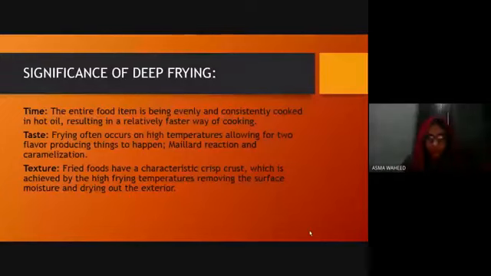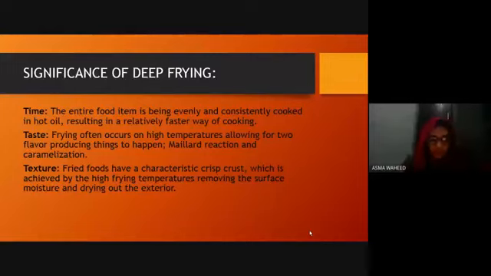If we compare it to any other kind of frying, for instance shallow frying, in that kind of frying we have to turn the side of the food to get it heated from all sides, and it definitely takes time. Second significance is taste. Frying often occurs at high temperatures, allowing for two flavor producing things to happen: Maillard reaction and caramelization. So it is basically taste. Taste is also significant, that it has a very appealing taste.